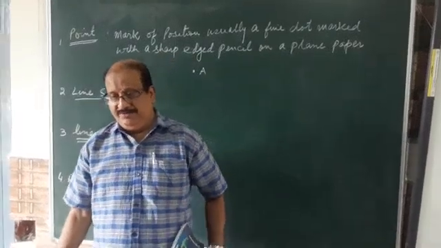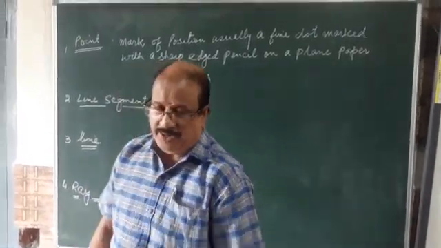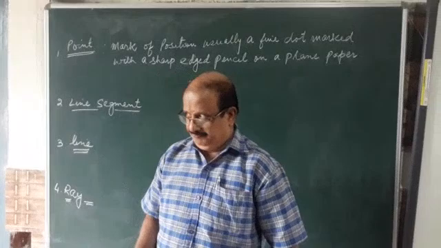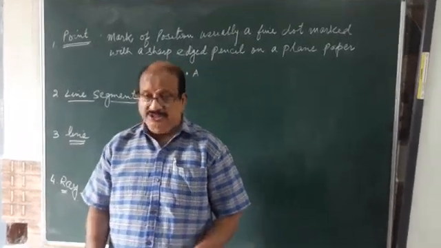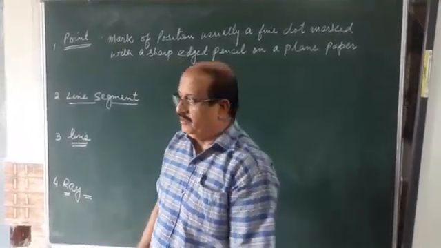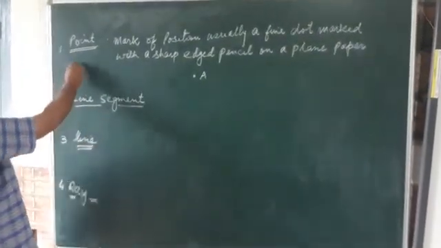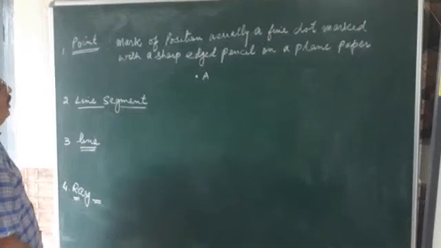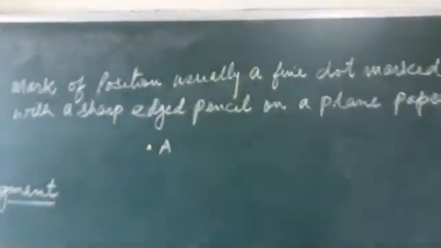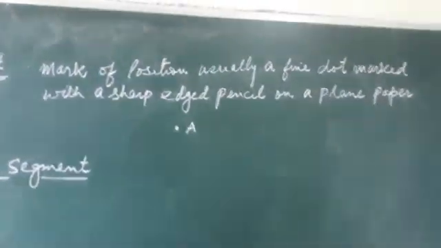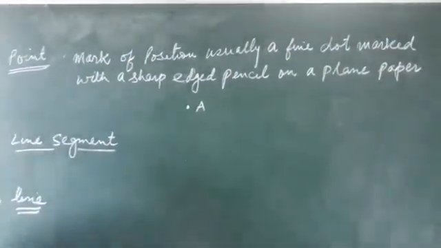So without much delay, we begin today's work with the different definitions. Here first we are going to take up a point. So what is a point? A point is a mark of position, usually a fine dot marked with a sharp-edged pencil on a plain paper.